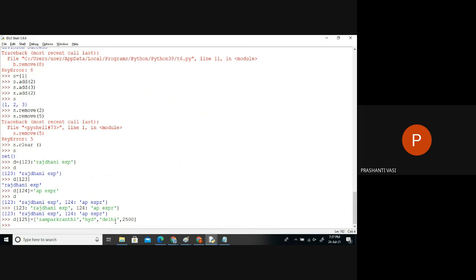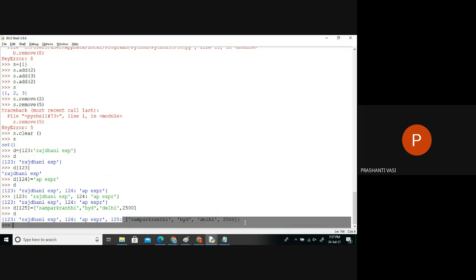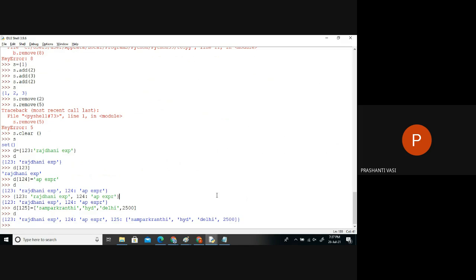So in this dictionary, you can see these are the keys, this is the value. This is a key, this is a value. The third key has some other value. So values can be of any data type as you like. It's up to you, whatever information you want to collect. You want to collect string information or list information, right?